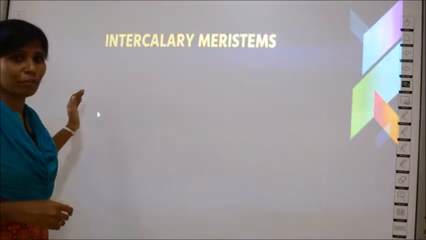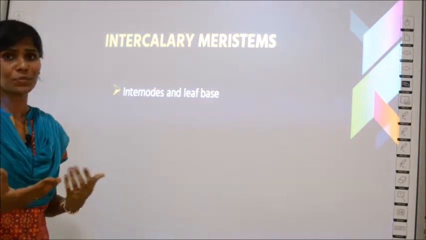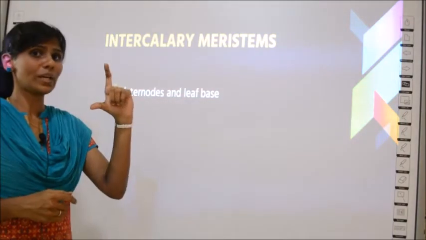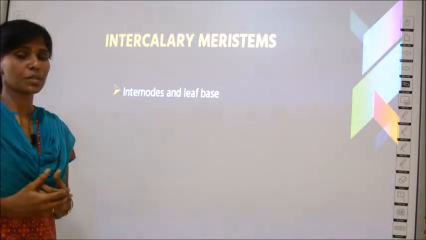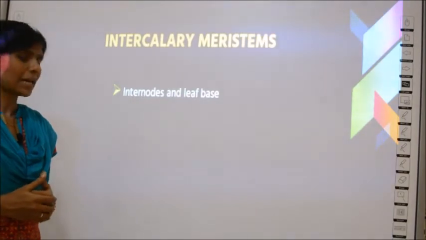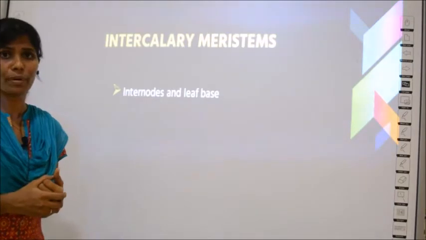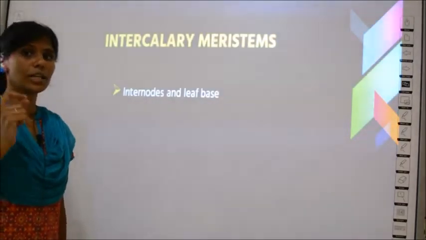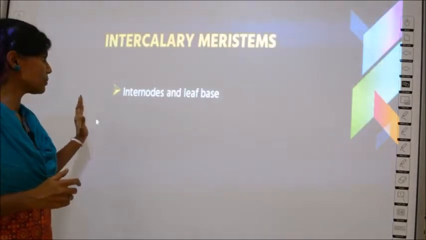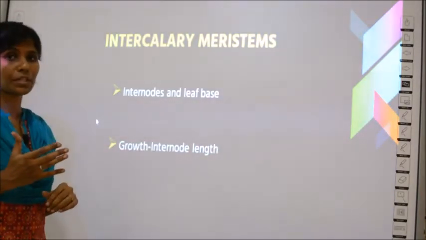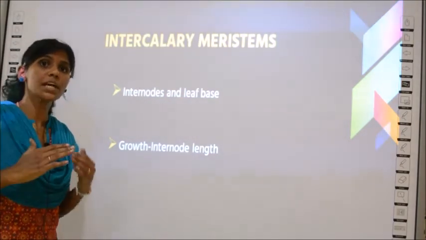The last type of meristem described in your book is intercalary meristems. Where is it found? Inter means in between the nodes, that's why it is called intercalary. It is present between two nodes of a plant, and sometimes also in the leaf base. What is the leaf base? The base of the leaf is called the leaf base. There also you can sometimes find intercalary meristems. What is the output of intercalary meristems? The internodal length, that is the length between two nodes, will increase.